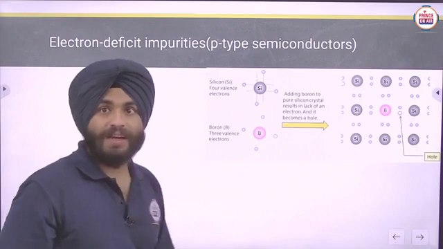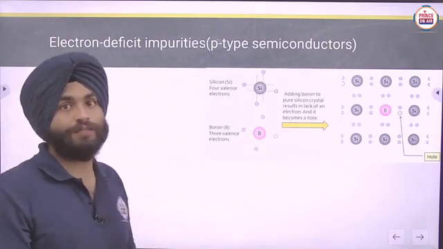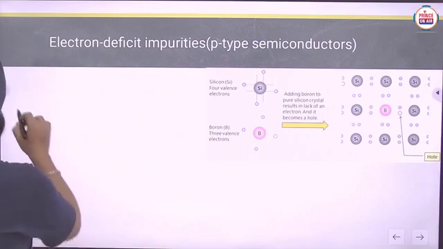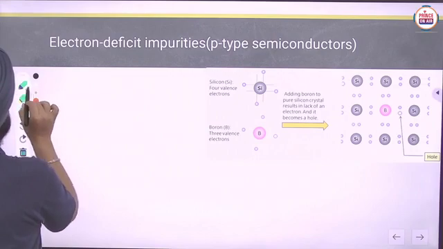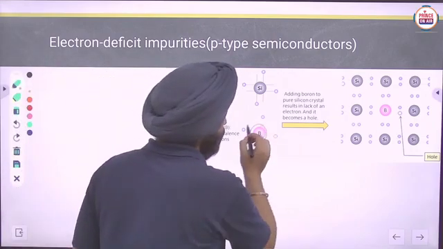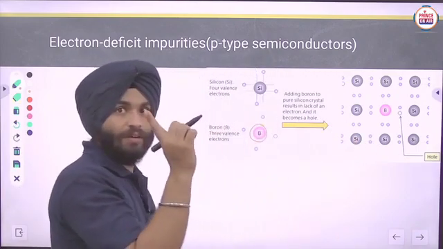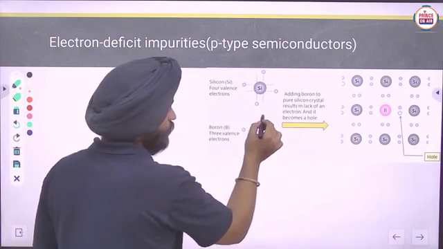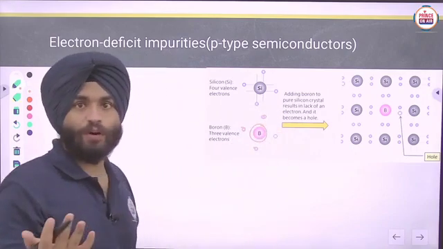Similarly, for p-type semiconductors, meaning electron deficient impurities, silicon is joined with elements of group 13, in this case boron. Boron has 3 valence electrons, and silicon has 4.